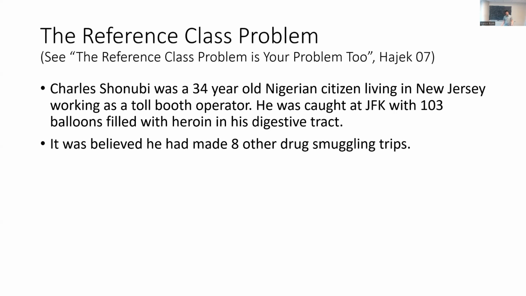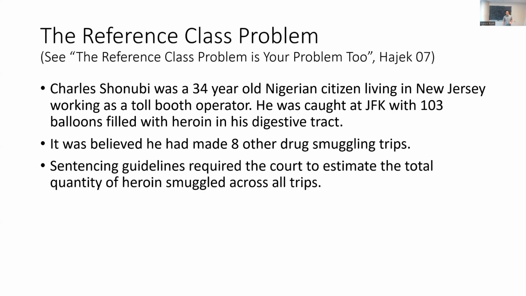And although he hadn't been caught, from passport records, it was believed that he'd made 8 other drug smuggling trips. And the sentencing guidelines in this case required that the court estimate the total quantity of heroin smuggled across all of his trips, not just the trip he was caught on. Okay, but since he hadn't been caught for the 8 other trips, this hadn't been measured. And so what do you do?